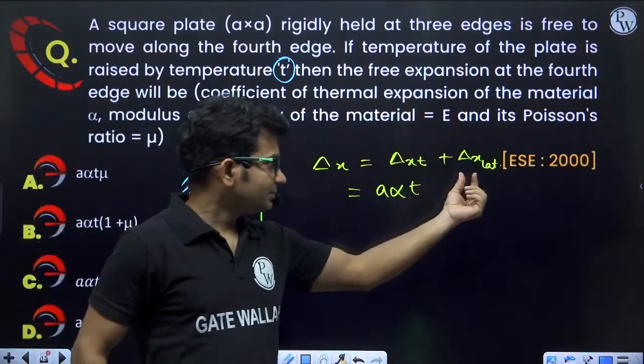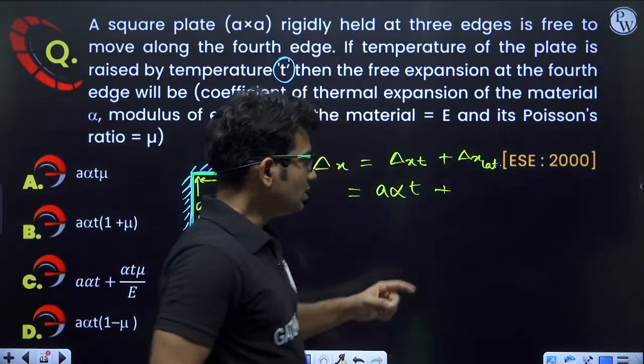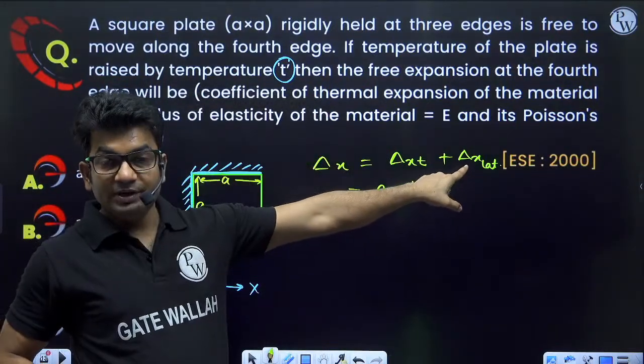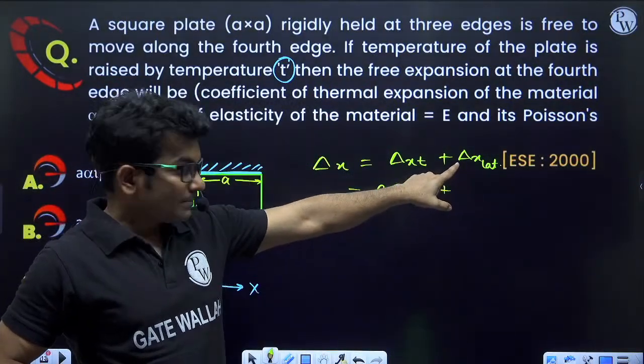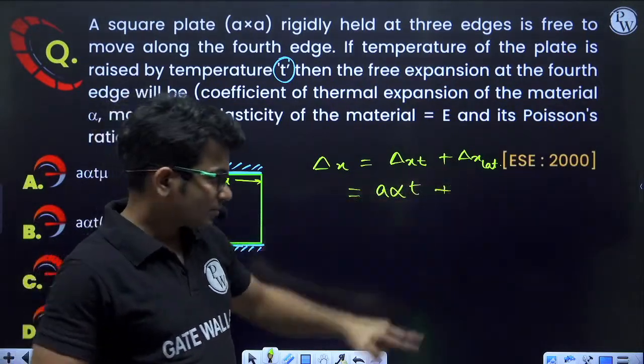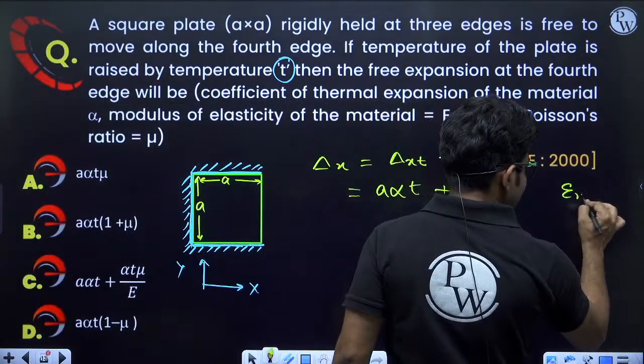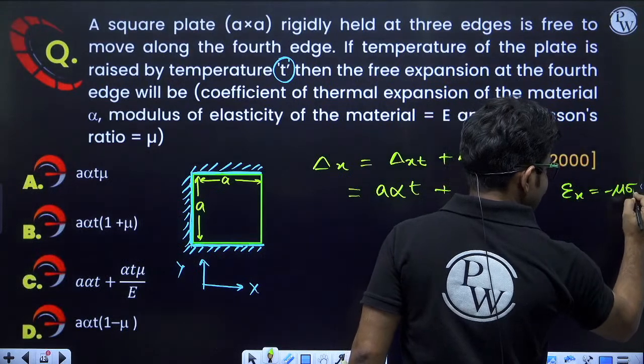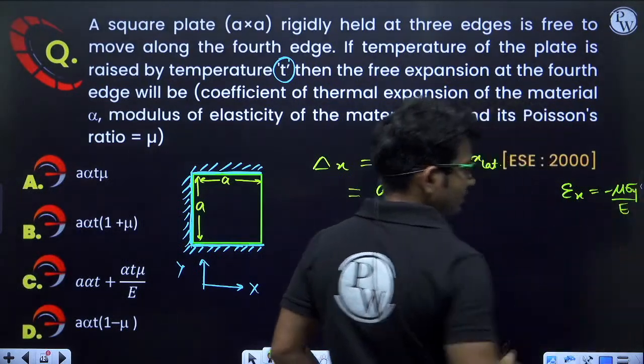Next, plus strain in x direction minus mu stress in y direction by E. Like this we write.